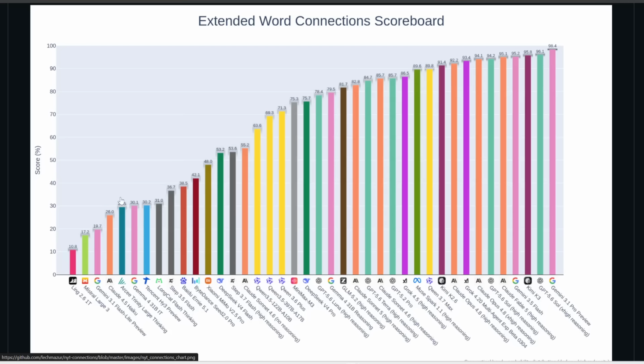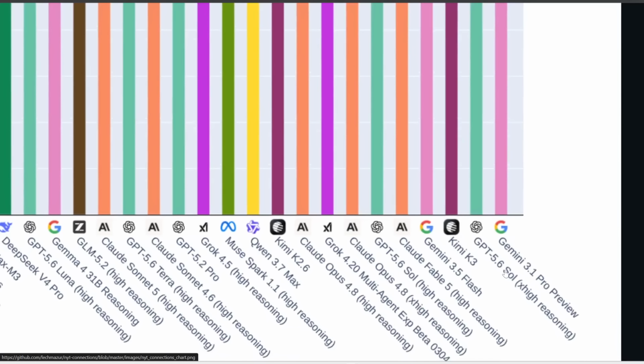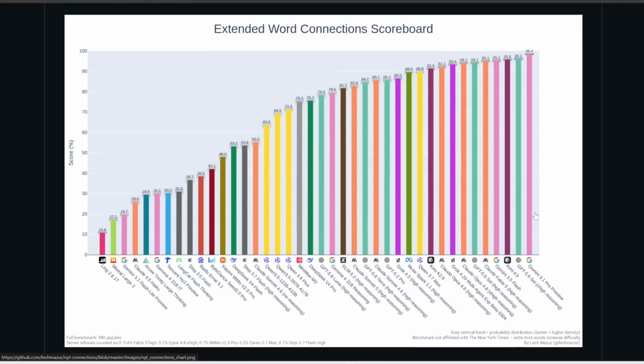Now this leaderboard looks at how good an AI is at solving New York Times connections puzzles. It's just a fun leaderboard, but as you can see, Kimi K3 scores number 3. Just slightly below GPT 5.6, but it beats Claude Fable. And interestingly for this benchmark, somehow Gemini 3.1 Pro is still number 1.